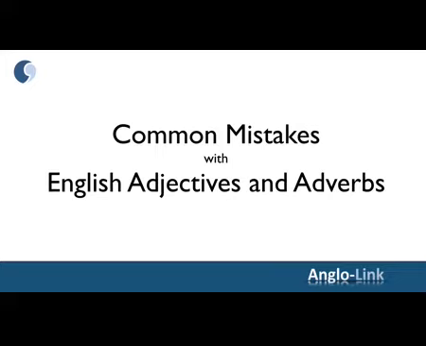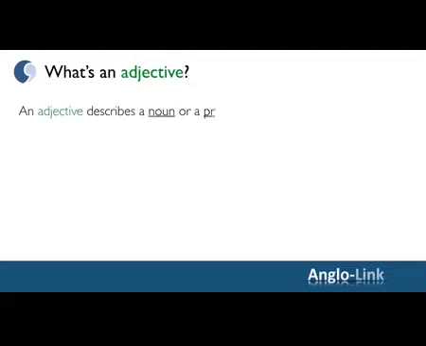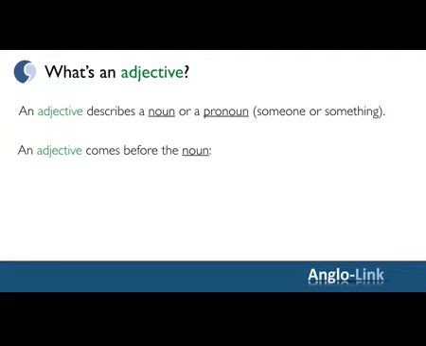Before we start looking at the common mistakes, let's have a quick review of what adjectives and adverbs are and how we formulate them. Let's start with adjectives. What's an adjective? An adjective describes a noun or a pronoun, someone or something. And an adjective usually comes before the noun. For example, we made slow progress, or he's an amazing cook.